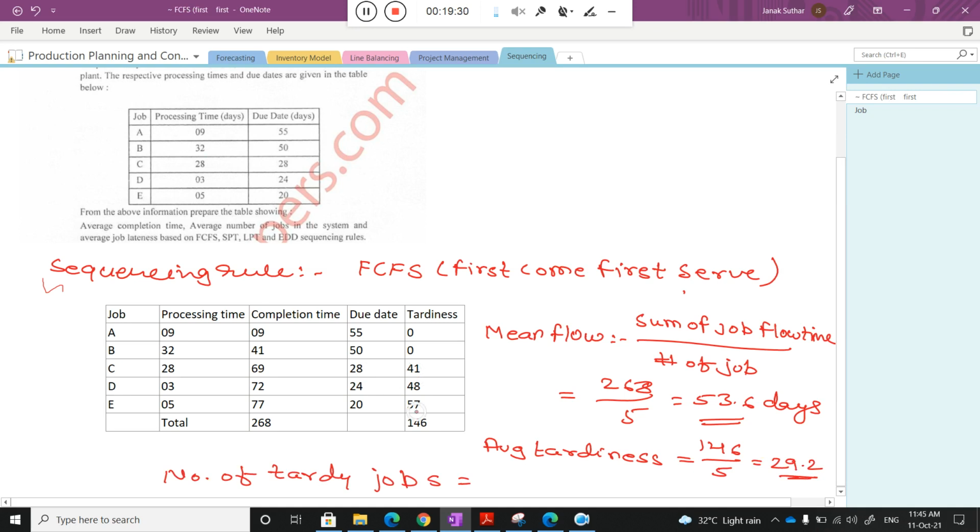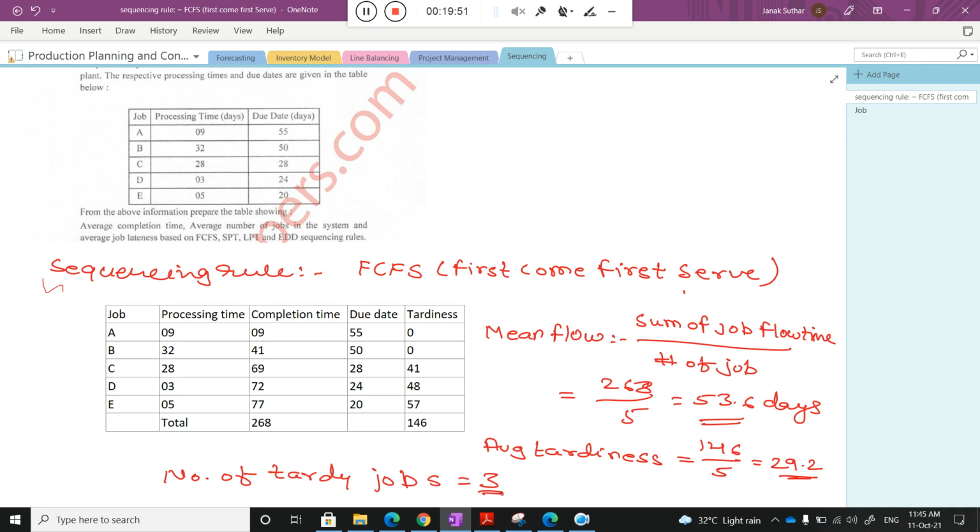If we apply the first come first serve sequencing rule, then 3 jobs will be delayed. So that is 3, which means 3 jobs will not be able to be supplied on time.